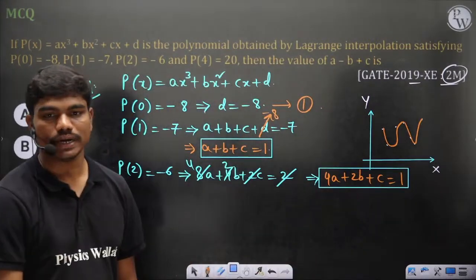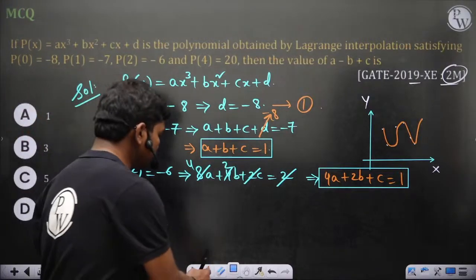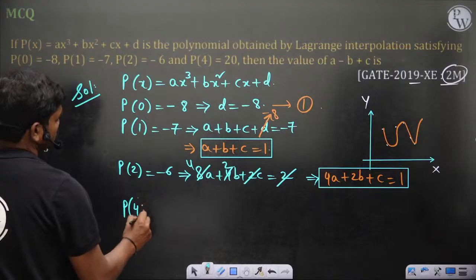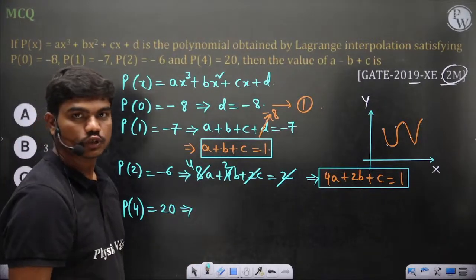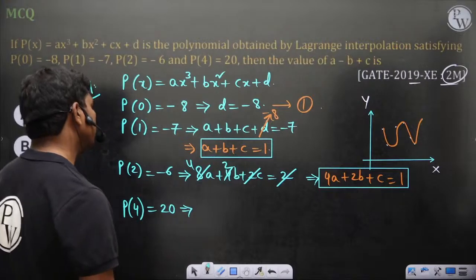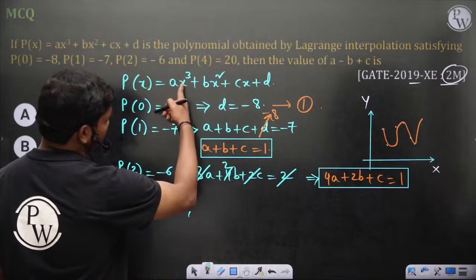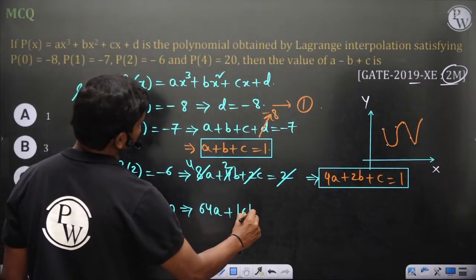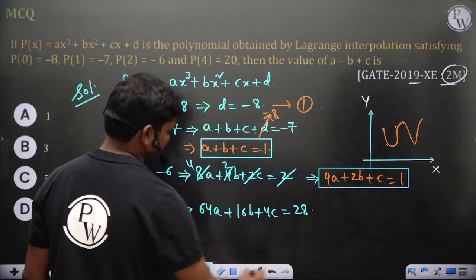Finally you will have one more point. Actually, this is the point, p of 4 is equal to 20. So if you put 4 here, you'll have 64a plus 16b plus 4c minus 8 equal to 20. Also this can be written as 28 actually here.